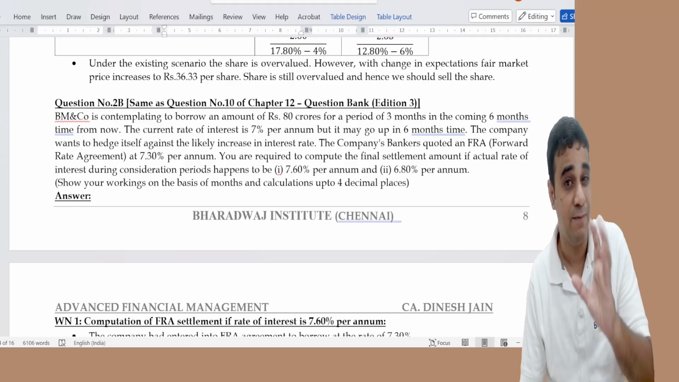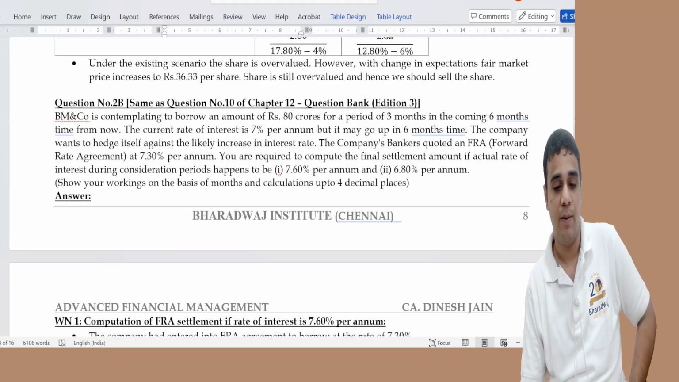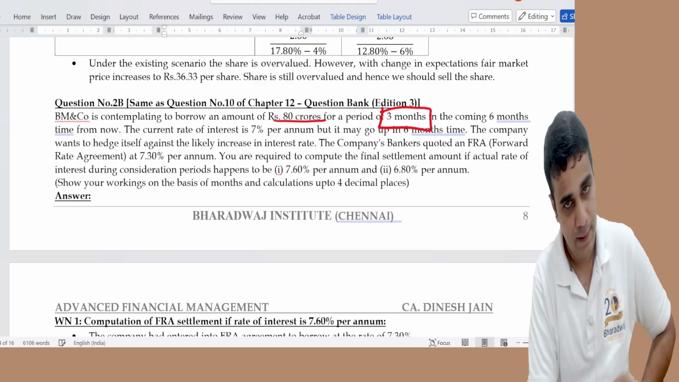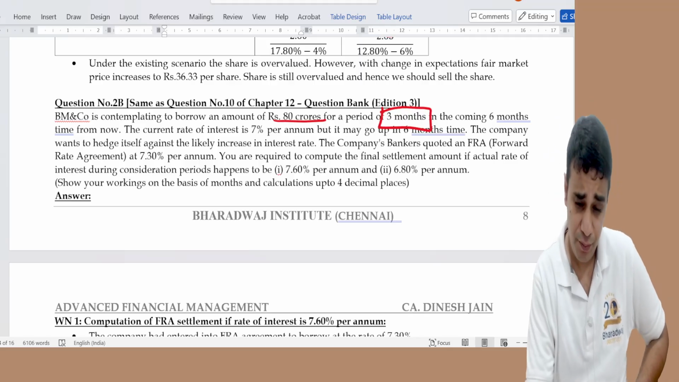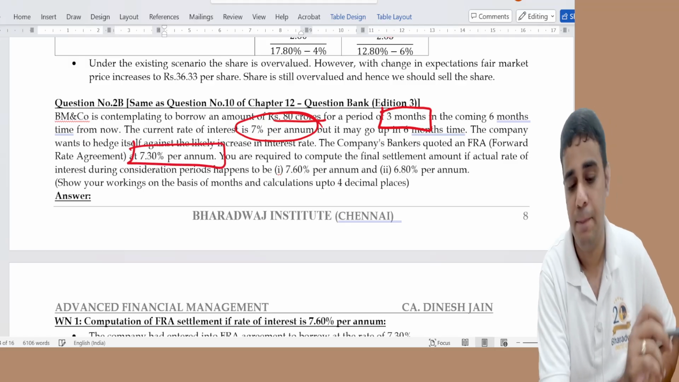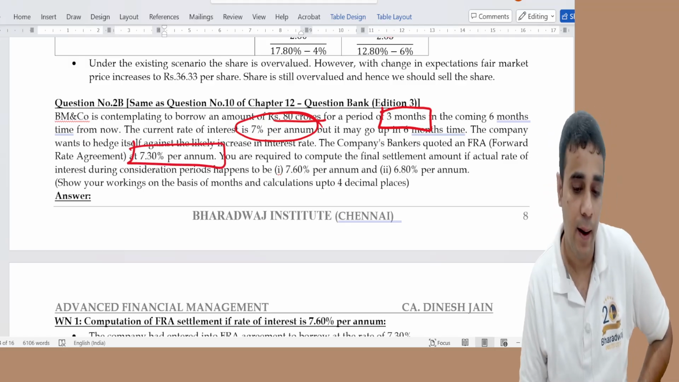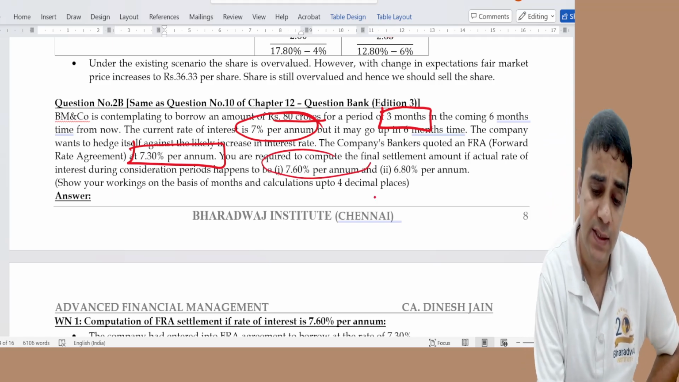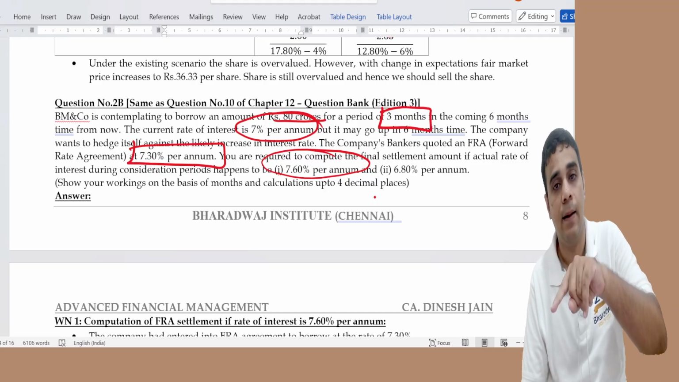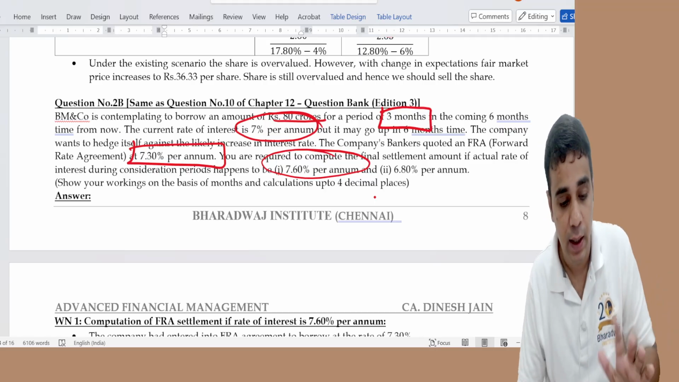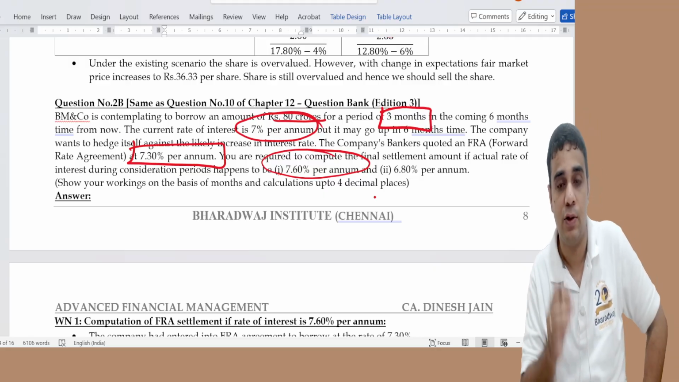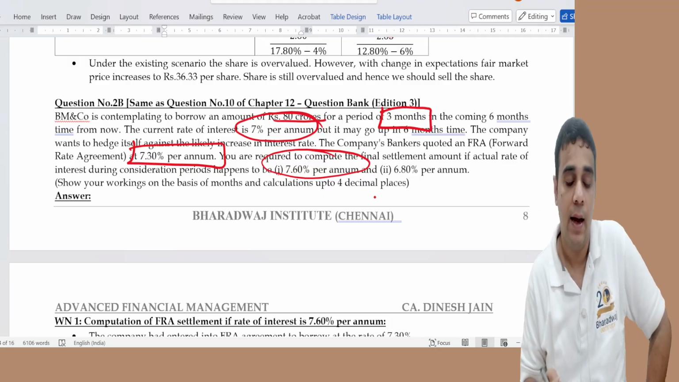Next, 2B came from the interest rate risk management chapter, where you have to do the FRA settlement amount. Fairly simple area again. FRA settlement amount: 80 CR for a period of 3 months. I'll borrow. Today's rate is 7%. I'm freezing it at 7.3%. That is the FRA rate. If the actual interest is 7.6%, I have to pay 7.6% to the place from where I take a loan. But I have frozen the rate at 7.3, so there will be a settlement inflow for me.